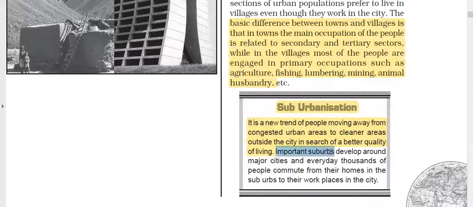There are important suburban developments around the major cities, and every day thousands of people commute from their homes in the suburbs to their workplaces in the cities.